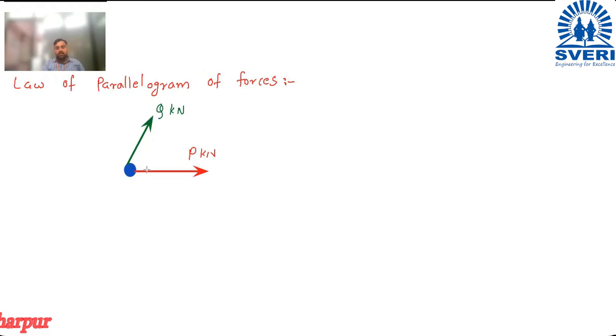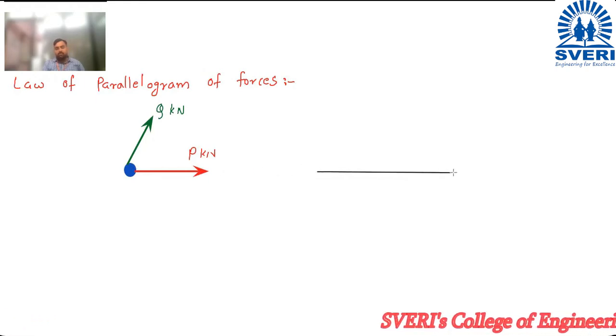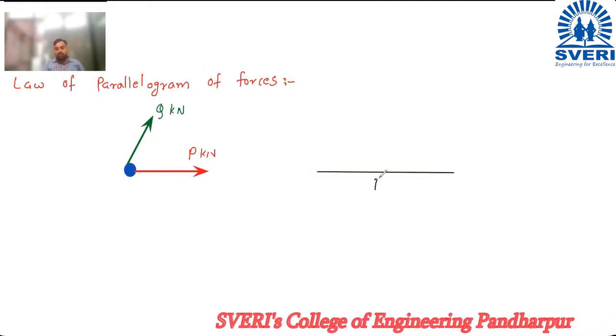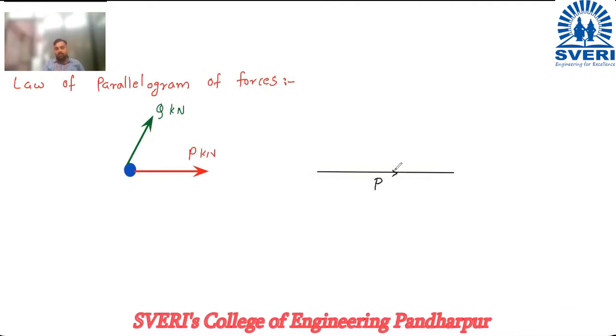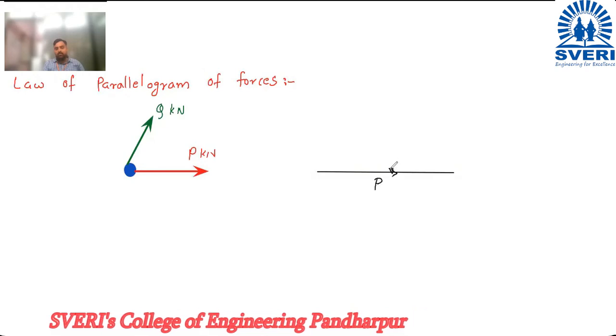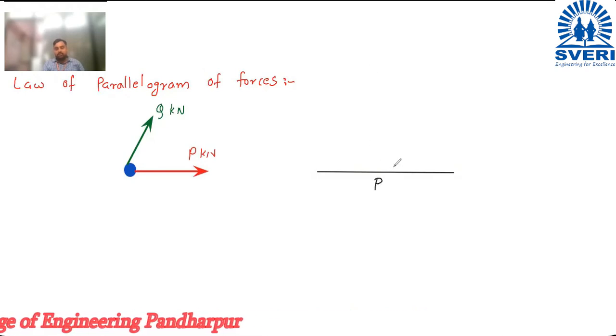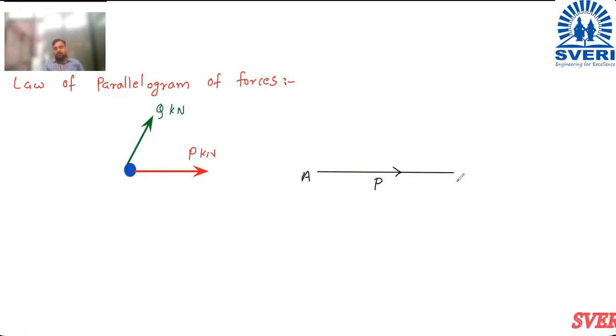See, this is my force P. I will show it by this parallelogram. This line is the P line, this is the force P. I am showing a vector diagram. This is called a vector diagram. This is the force P, and let us say this is vector A and this is D, AD.